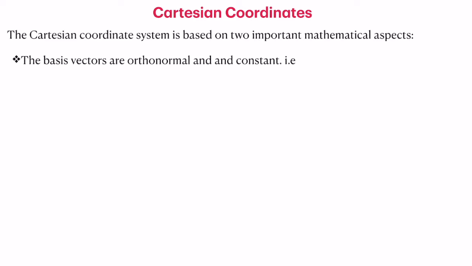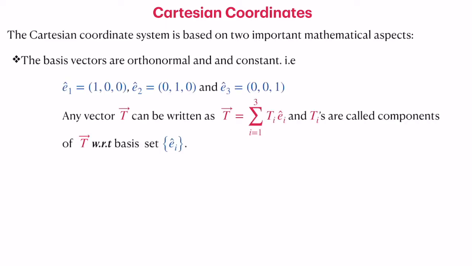In Rn, if you have a basis vector defined at each point, then they are constant. The Cartesian basis vectors in 3 dimensions are 3 linearly independent orthonormal vectors. They are E1 equal to (1, 0, 0), E2 equal to (0, 1, 0), and E3 equal to (0, 0, 1). It's straightforward to see that they are constant as well as orthonormal.